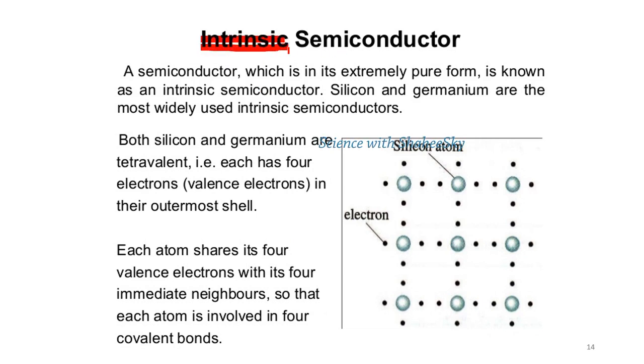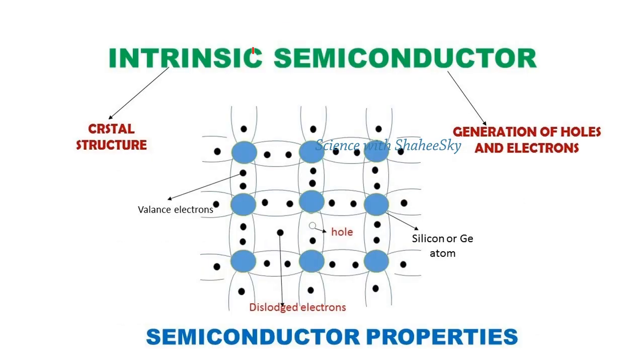As we discussed earlier, in this intrinsic semiconductor, the number of holes and the number of electrons are equal. Therefore, the intrinsic semiconductor is electrically neutral. And we come to the electronic structure and the formation of holes and electrons, how they occur even at room temperature. Room temperature means 25 degrees Celsius.